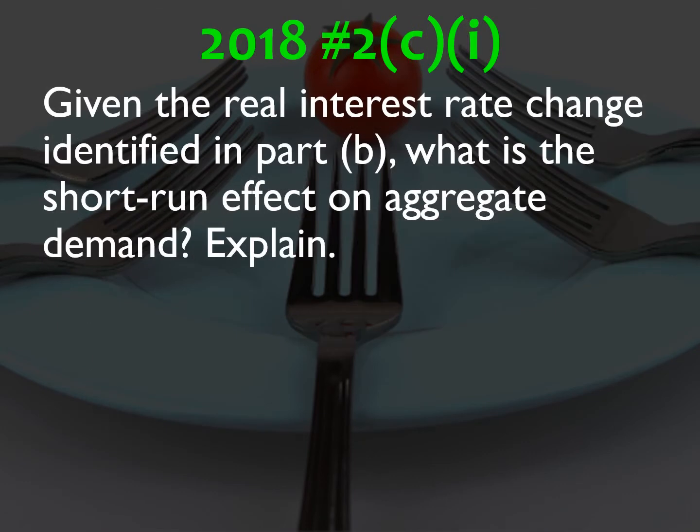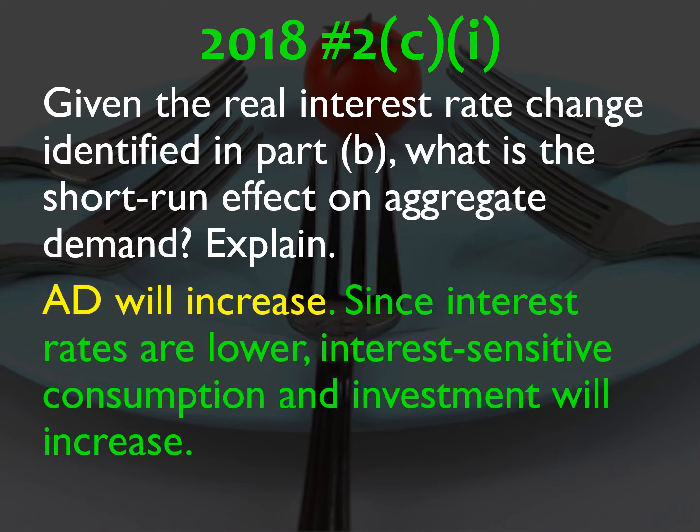C1, given the real interest rate change identified in Part B, what is the short-run effect on aggregate demand? So the interest rates have gone down, which means consumption and investment will also go up, which means aggregate demand will go up.